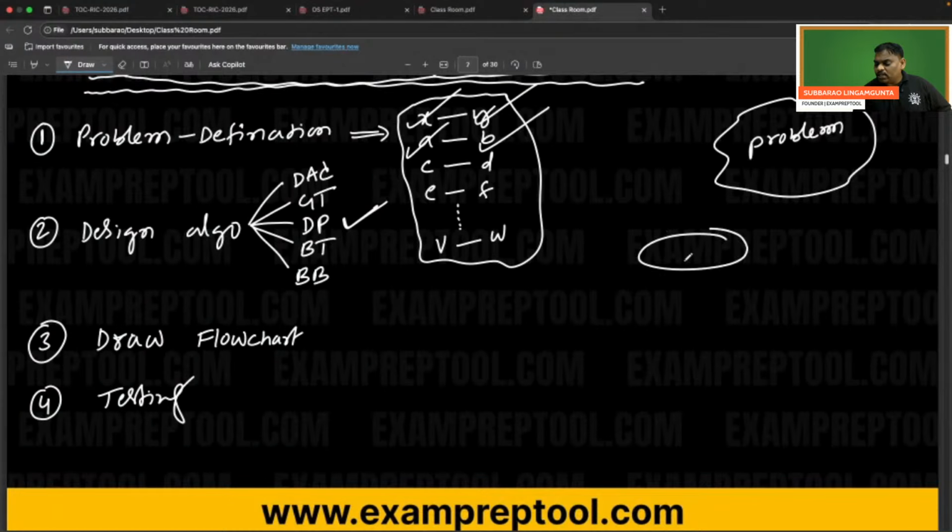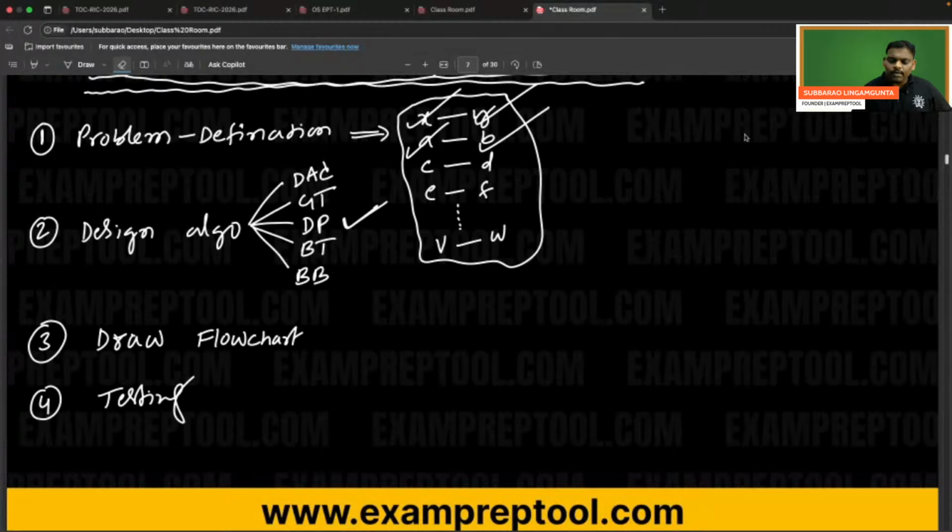It's the starting point. Afterwards, maybe if the condition is true you go to the left side, otherwise go to the right side. By giving all these inputs, please verify. That is called testing.